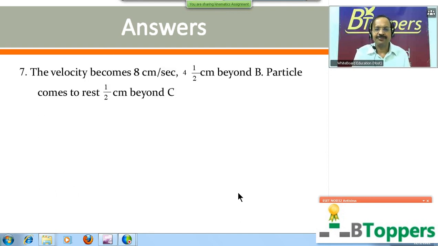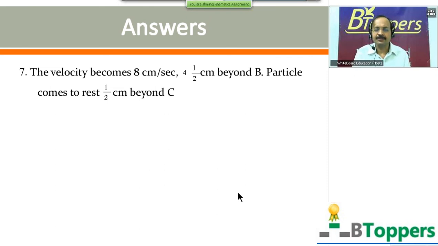Question number 7, the velocity becomes 8 centimeter per second, 4.5 centimeter beyond B, and the particle comes to rest half a centimeter beyond C. For question number 8, answer is 1.